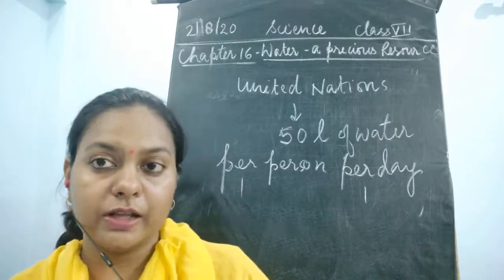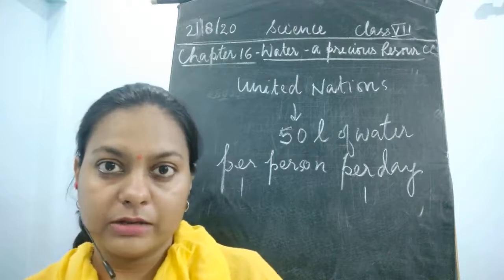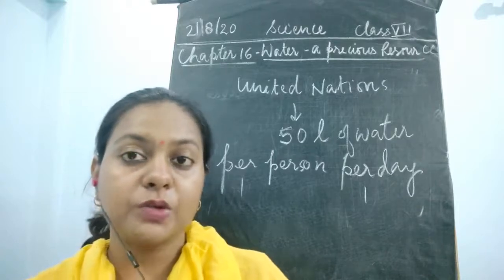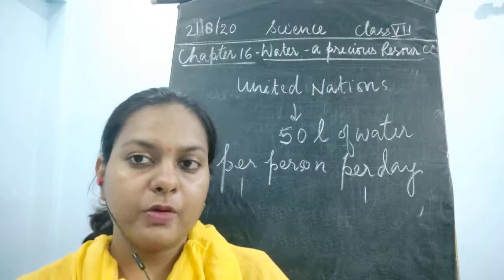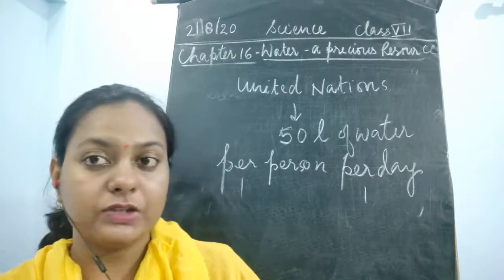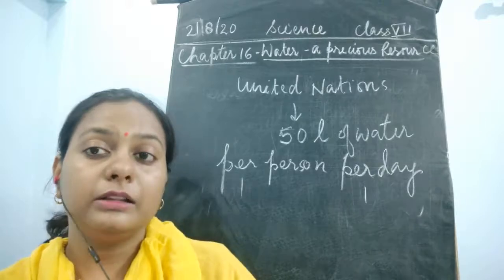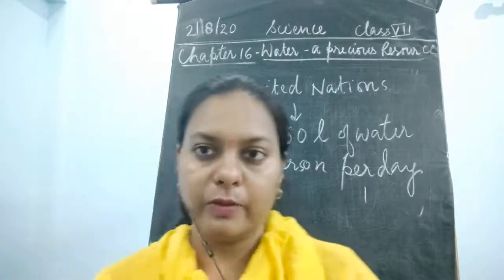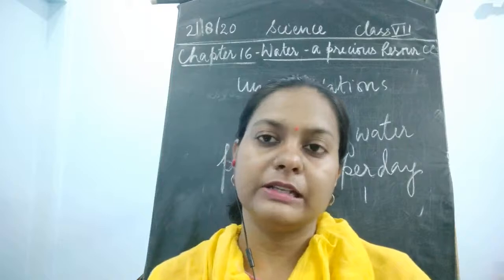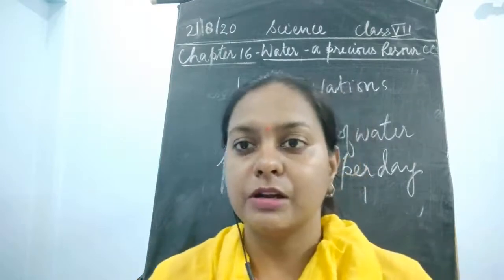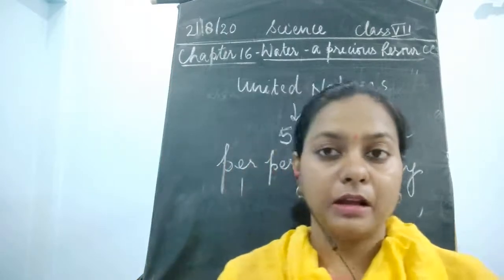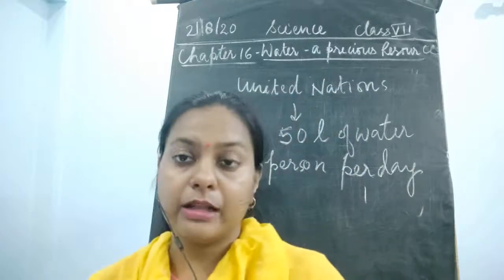In winters or in the rainy season we get enough water, but the shortage happens only when summer comes. Why? Because the days are so hot that the water which is present dries up very quickly, whether it is in the ponds or in the lakes. The rivers shrink.